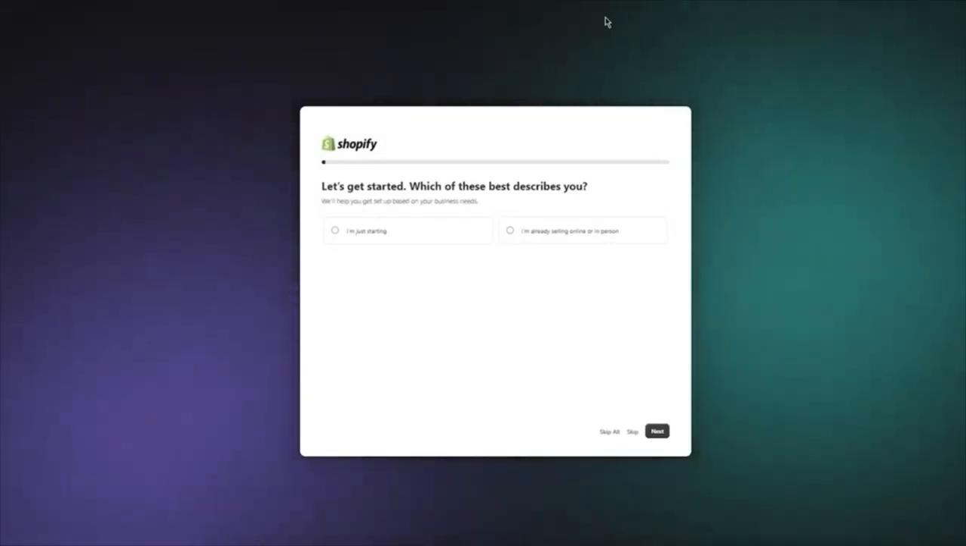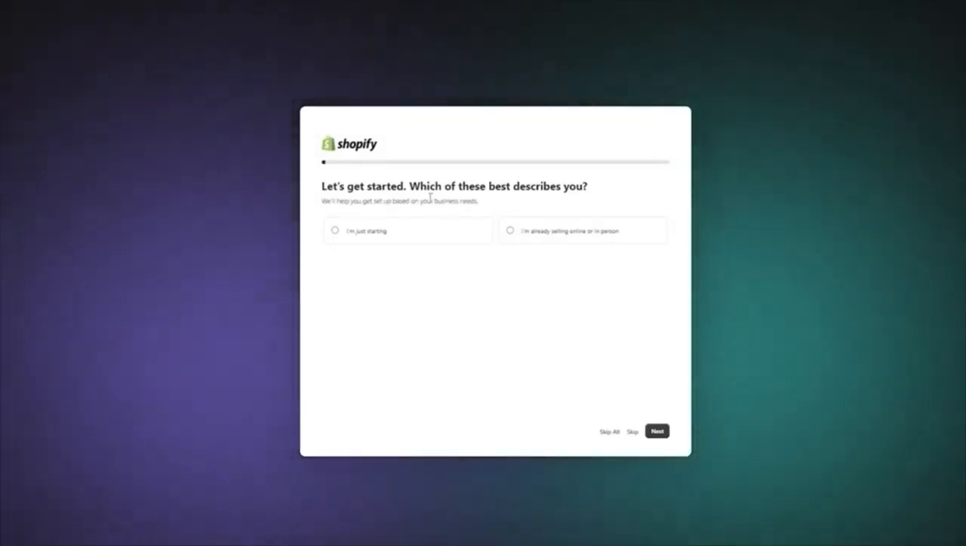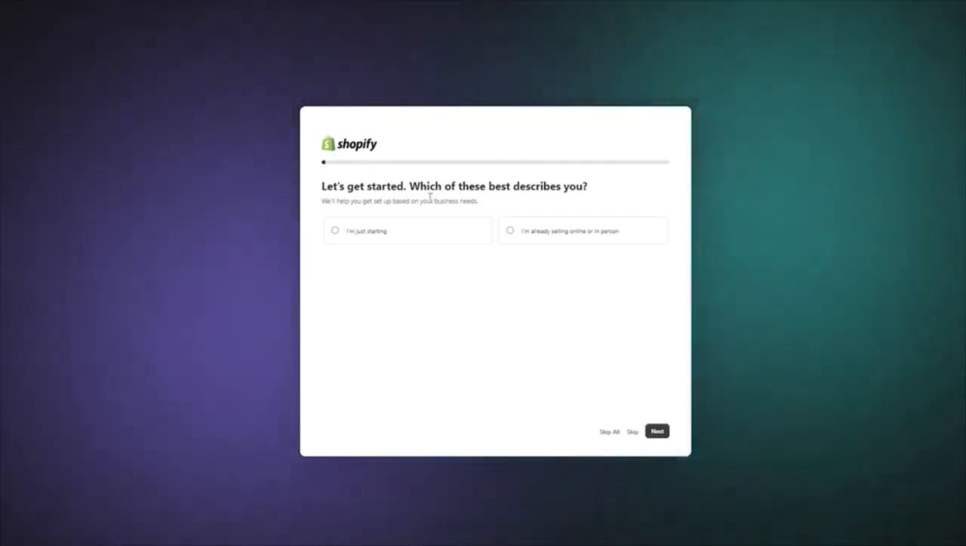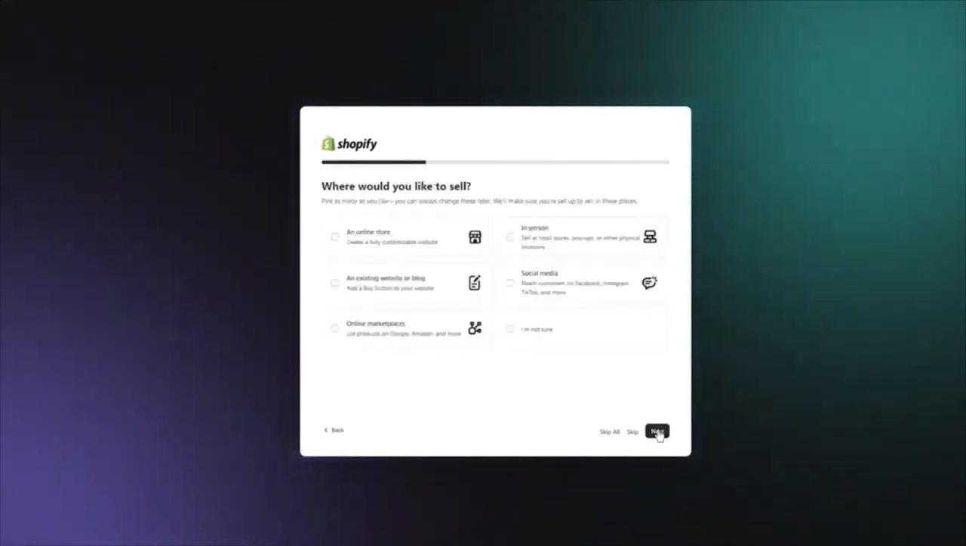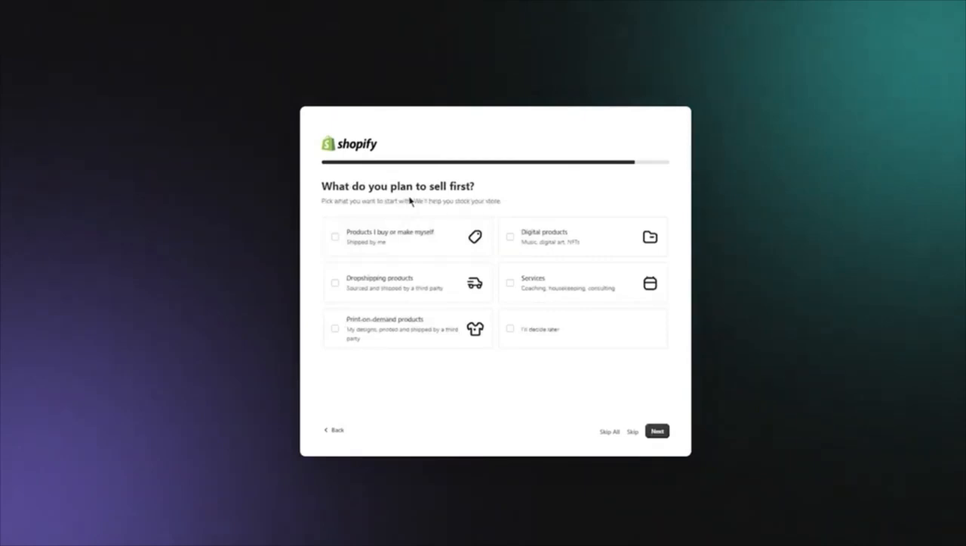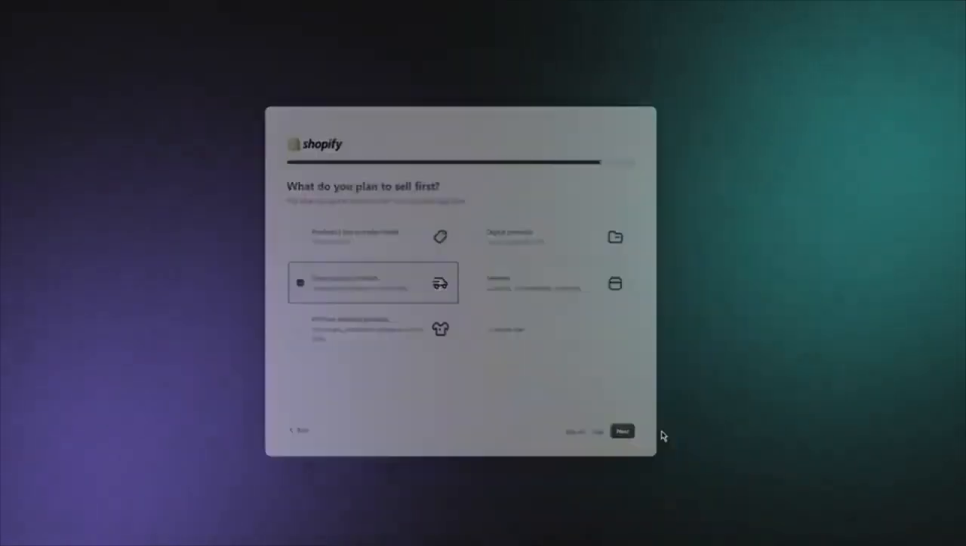And it's going to ask you a few questions where it's going to say, which of these best describes you. You could go with I'm just starting, I'm already selling online or in person. I'm going to go with I'm just starting and click on next. Then it says, where would you like to sell? I'm going to click on online store and click on next. And it says, what do you plan to sell first? I'm going to go with drop shipping products and click on next.